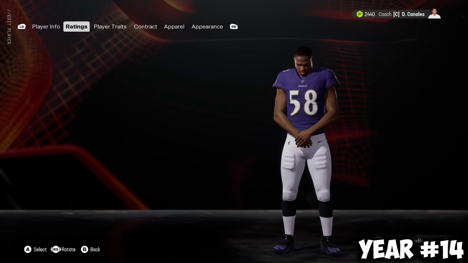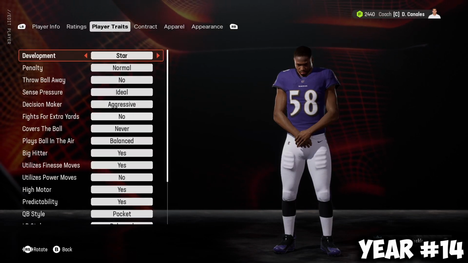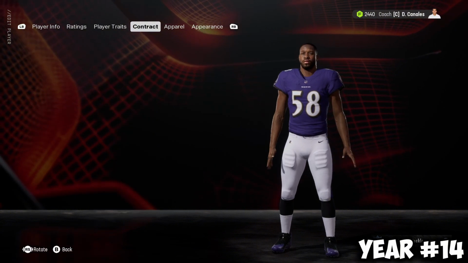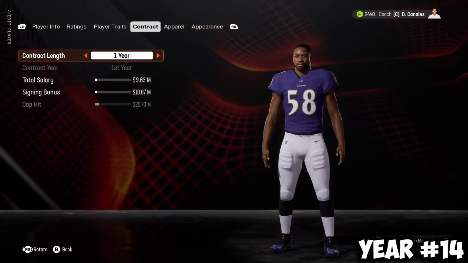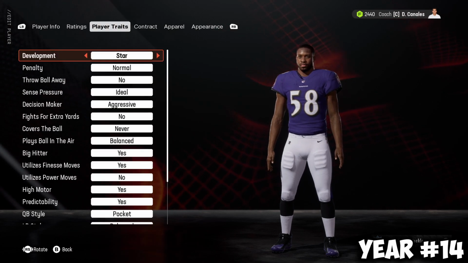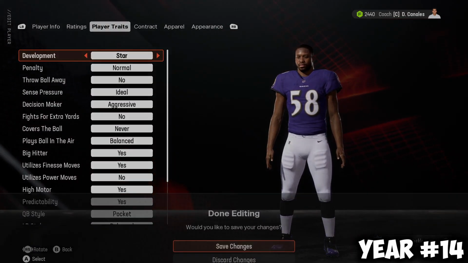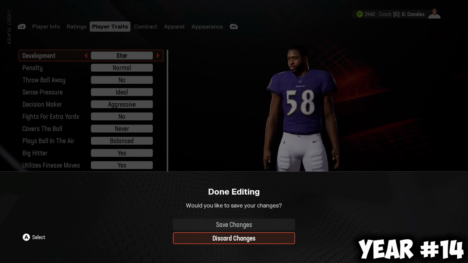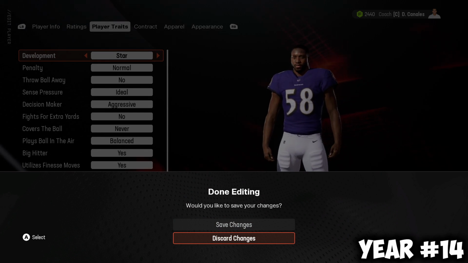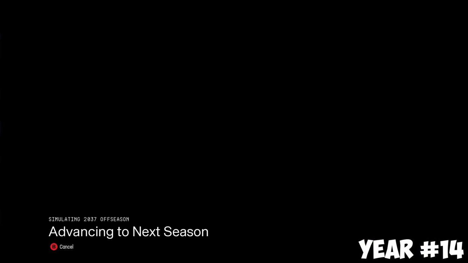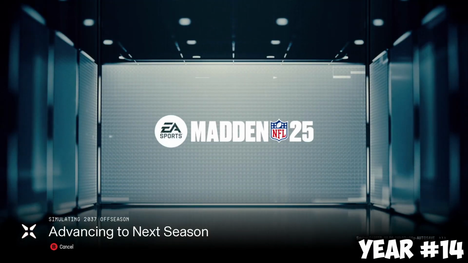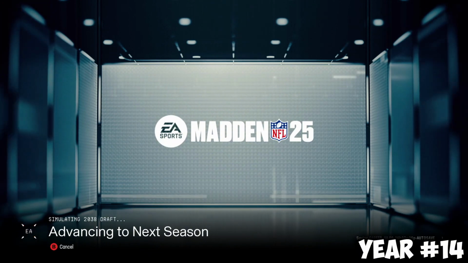Head on over to contract. And the Ravens gave him a 1-year deal, $9 million salary, $10 million signing bonus. He regresses to star development, and he is now no longer 92, but jersey number 58 to next season. And check out the Ravens roster and where he is on the depth chart.